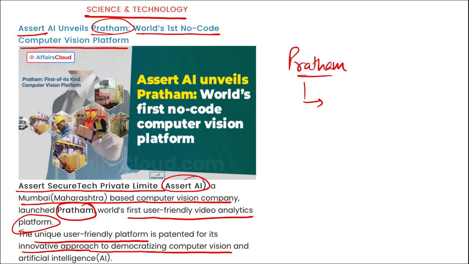Correct? Pratham will allow users to easily upload videos or connect their CCTV cameras directly to the platform. This streamlines the process and eliminates the barriers for those unfamiliar with AI pipelines, making AI adoption accessible to everyone. As we just mentioned, no code, no AI expert needed. Pratham, with its intuitive controls and user-friendly interface, will eliminate the need for coding or AI expertise. Users can effortlessly define their region of interest and fine-tune preferences through a drop-down menu. So Pratham, this is important. Take a note of this. Correct? Next.